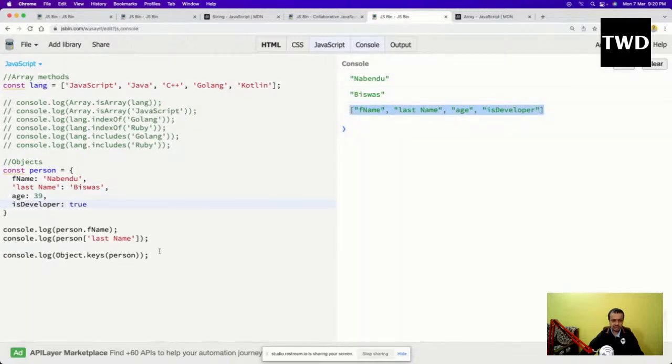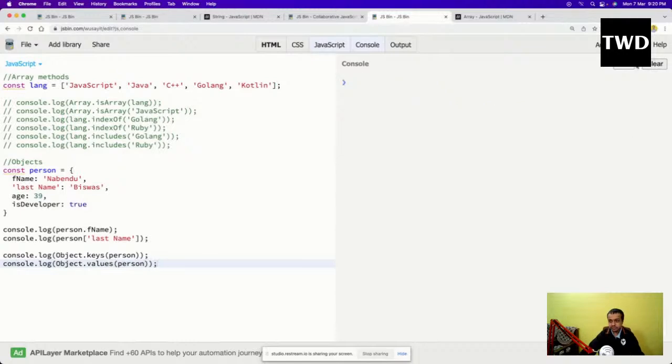Similar to this, we have another thing known as console.log of Object.values of person. So what it is going to do is give me all the values here, like this.